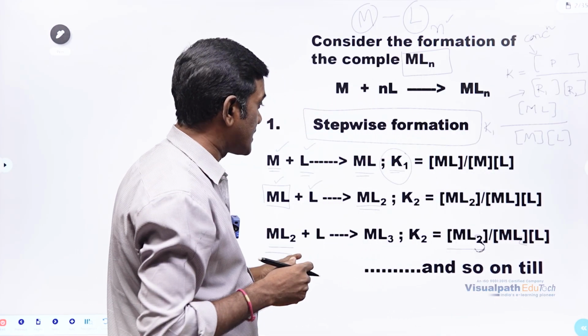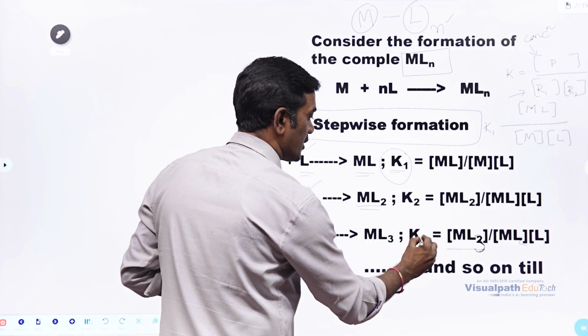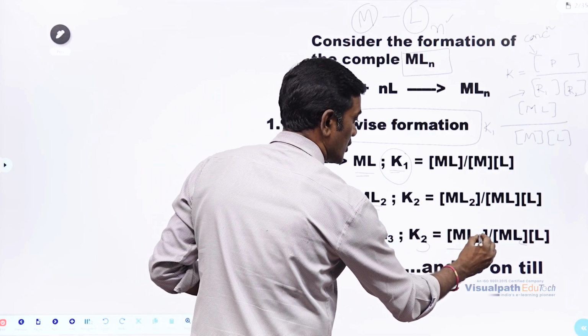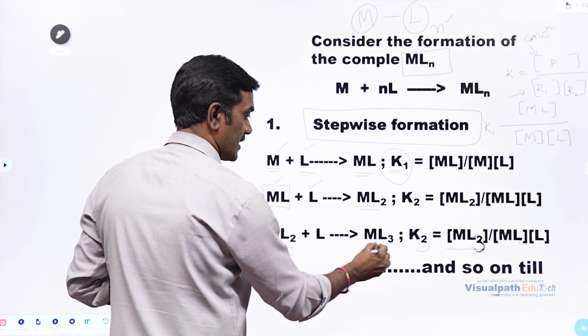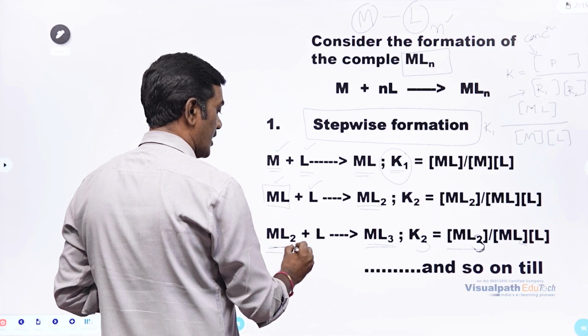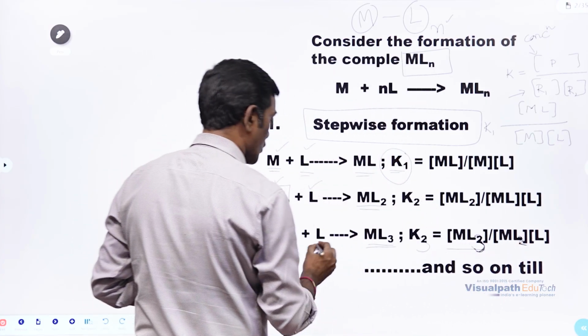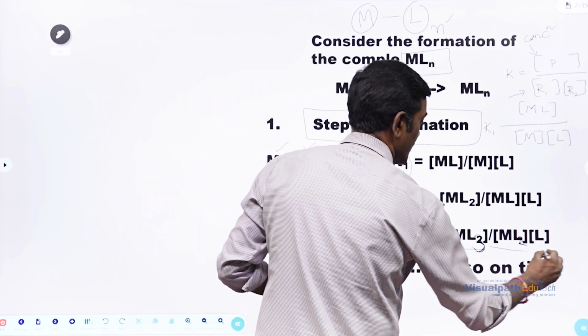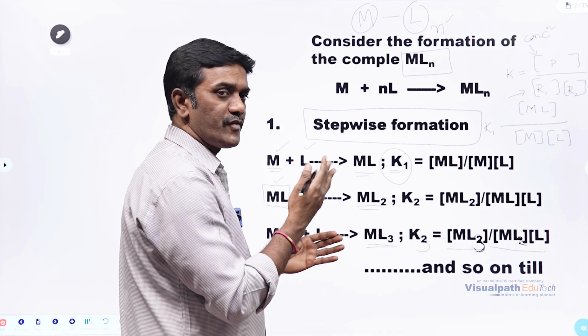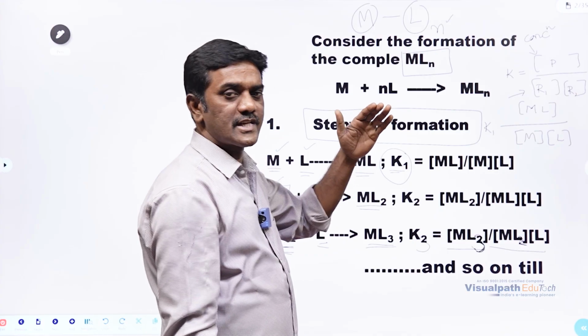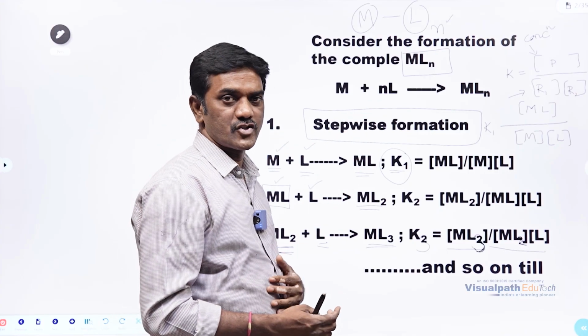So here it is not K2, it is K3. K3 is equal to ML3, that is the product concentration, divided by the reactants, which are ML2 into concentration of ligand. So this is K3. In this way, we can make many stability constants for stepwise formation.